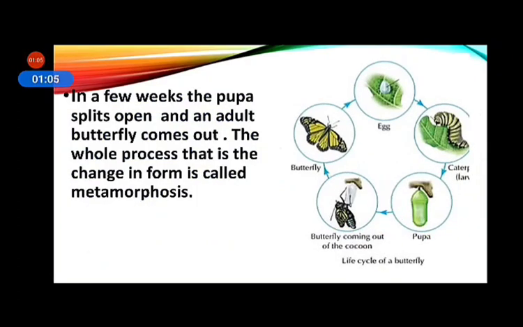In a few weeks, the pupa splits open and adult butterfly comes out. The whole process, that is the change in form, is called metamorphosis. Metamorphosis means it is the process of transformation from egg to an adult. Okay, so this whole process is known as metamorphosis.